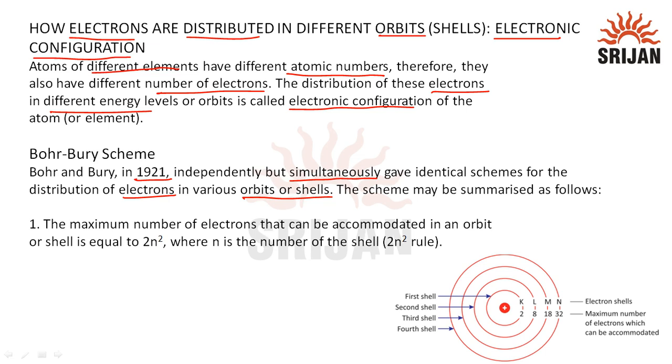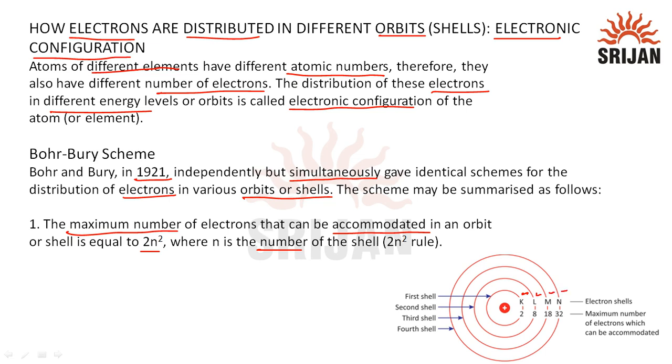This scheme may be summarized as follows. Point number one: the maximum number of electrons that can be accommodated in an orbit or shell is equal to 2n square, where n is the number of the shell. This is called the 2n2 rule. Here we can see in the diagram the shells K, L, M, N.